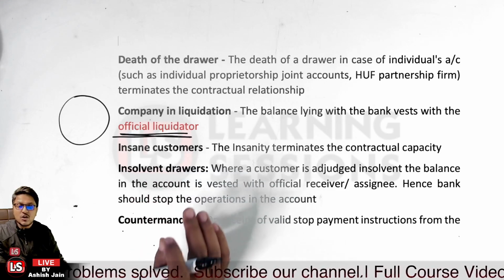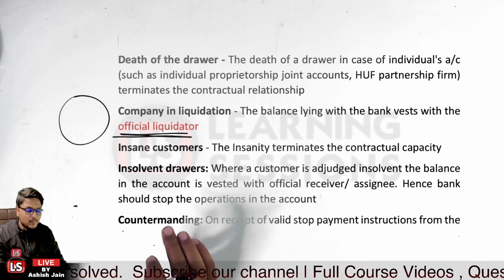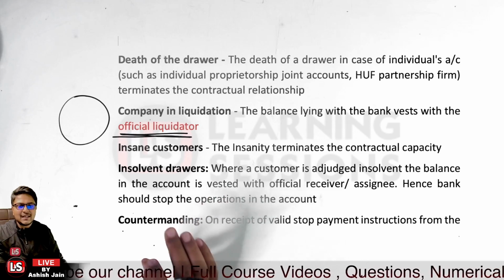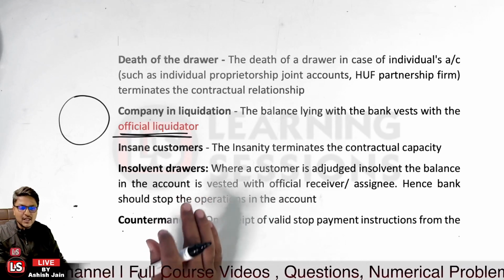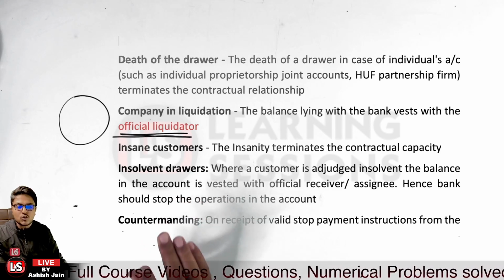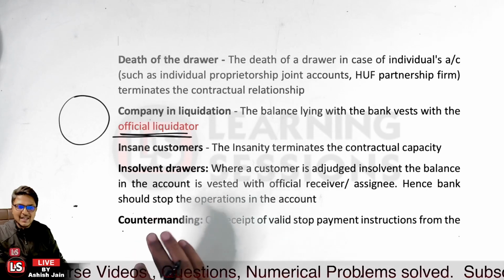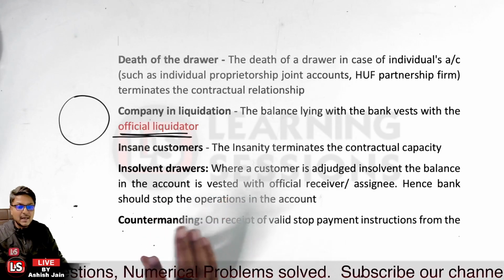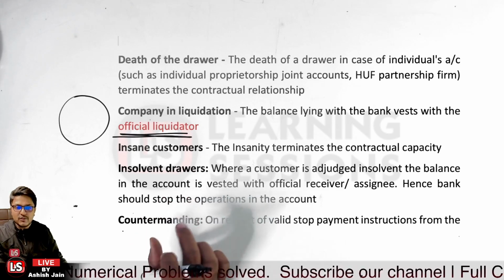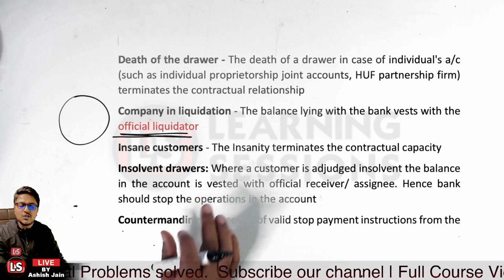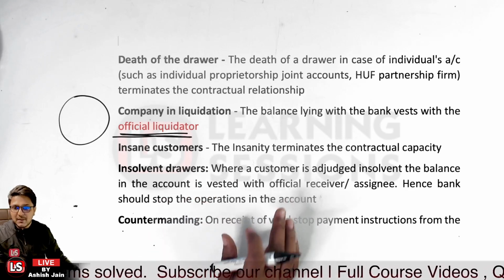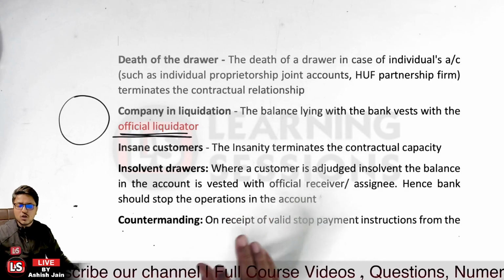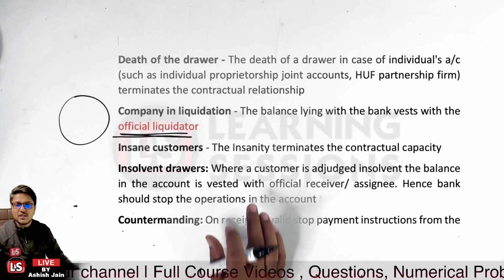And if the customer is insolvent, and the customer is adjudicated by the law itself, if the order has already been passed by the court, in that case also, the bank cannot debit the account, because the balances of the account are now vested with the official receiver or assignee. So the bank has no capacity to debit the account, and must stop the operations in the account in the case of the insolvent drawer too.